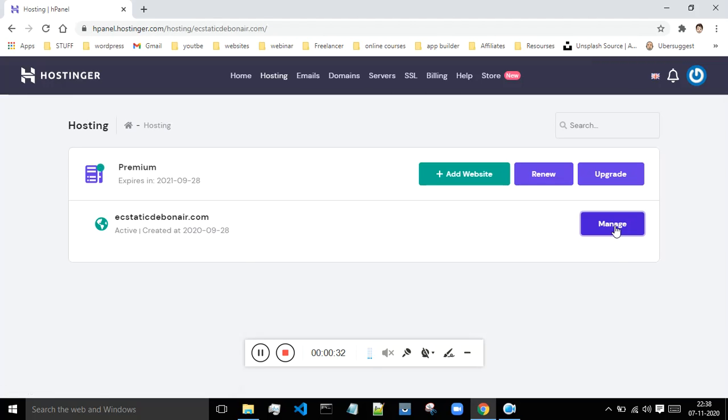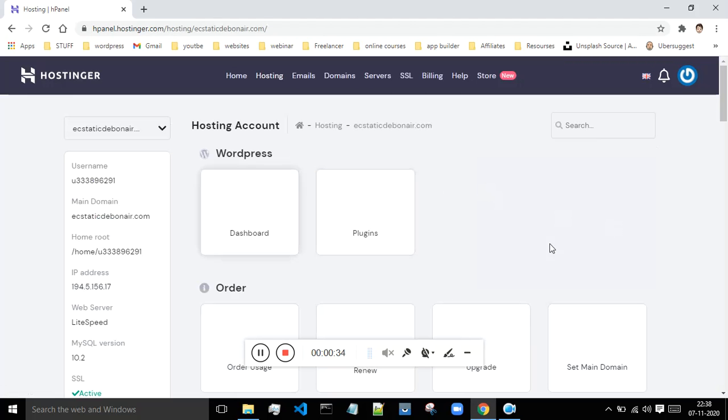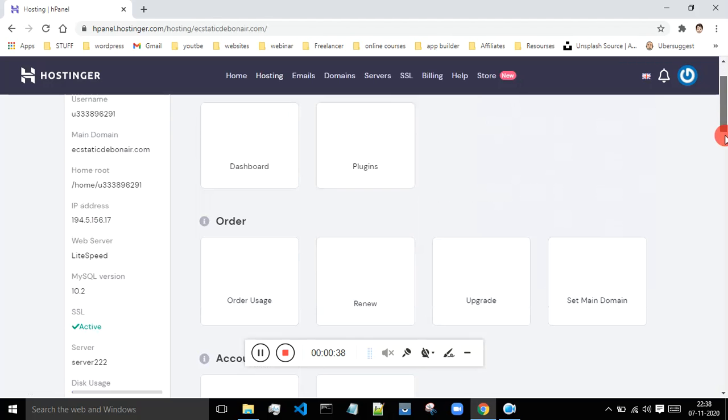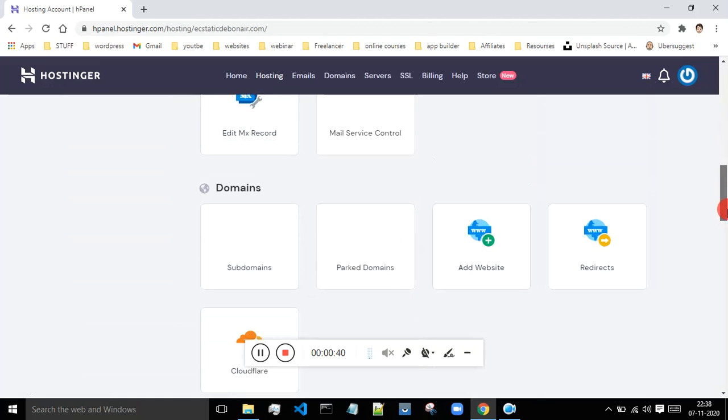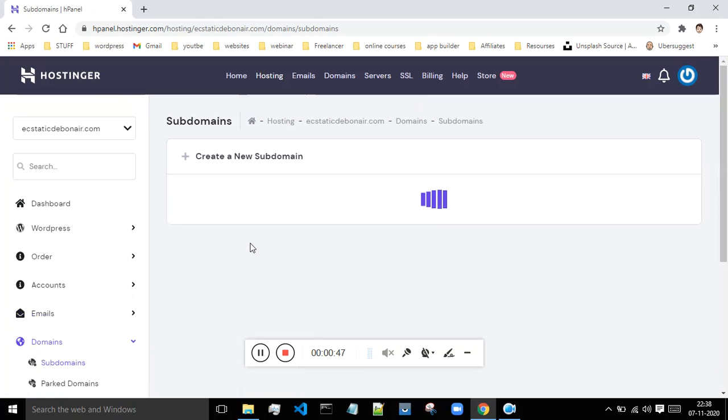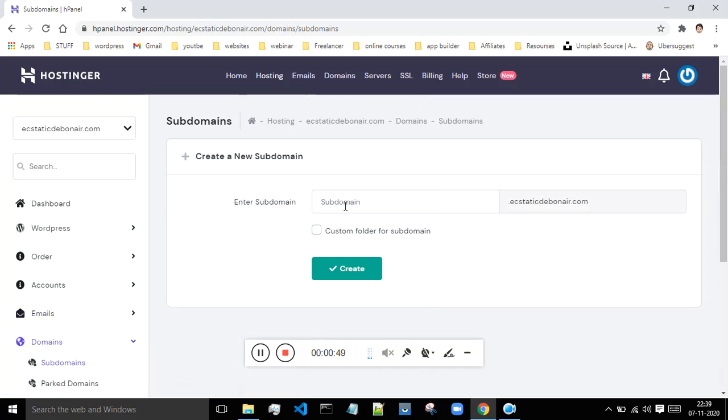So click on this manage. Then after that you will get this dashboard over here. Just scroll down to this option, which is the domains, and over here you will see this subdomains. And over here you have to create your subdomain.